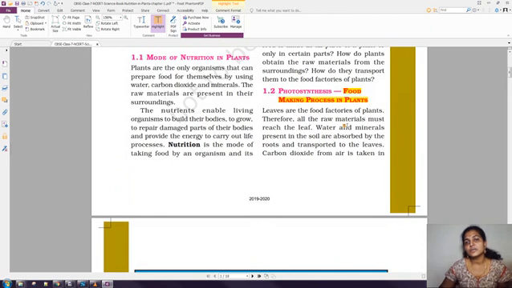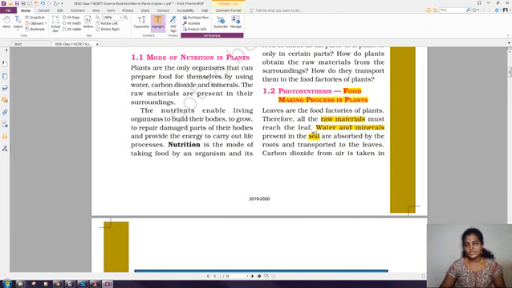And apart from this, what are all the raw materials needed for the photosynthesis process? If you want to prepare some food, we have to add some ingredients, right? In 6th standard, we already learned what ingredients are. So what are the raw materials? Here water and minerals are very important raw materials. From where is the plant getting this water and minerals? These plants get water and minerals from the soil.